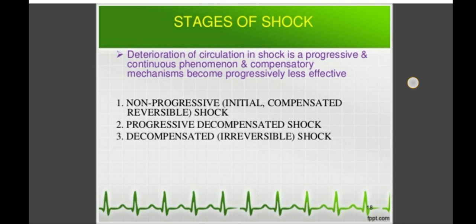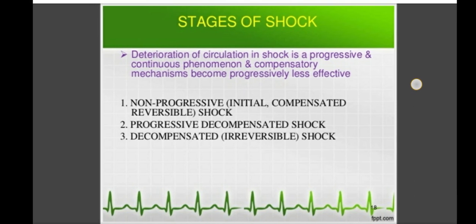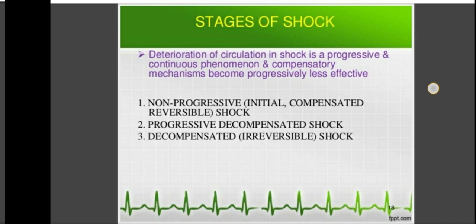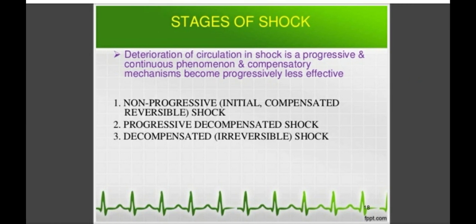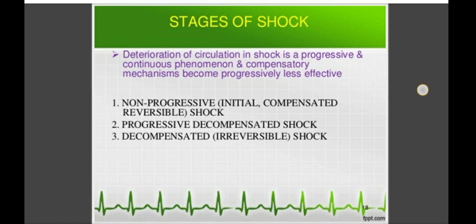Then the second stage is progressive decompensated shock. When the compensatory mechanism fails, it goes toward the second stage, which we call progressive decompensated shock. When this second stage is not recovered, it goes toward the third stage, which we call decompensated or irreversible shock. At this stage the patient cannot return to the normal condition, so this is irreversible shock. After this stage the patient goes into death.